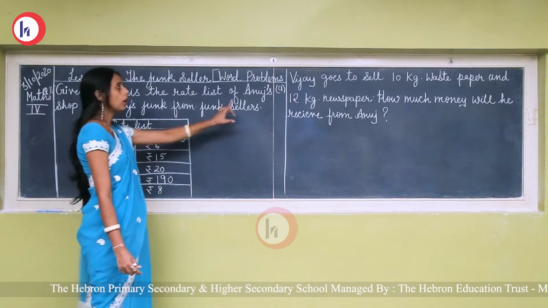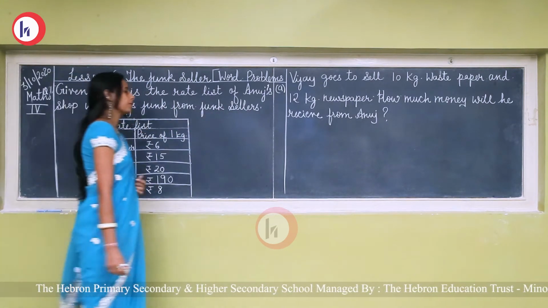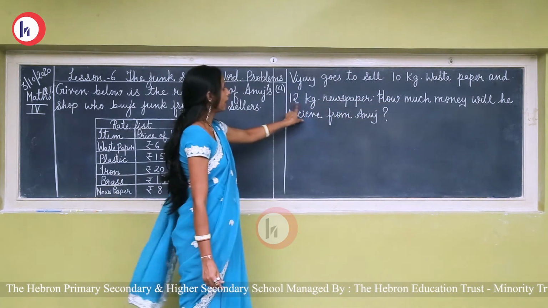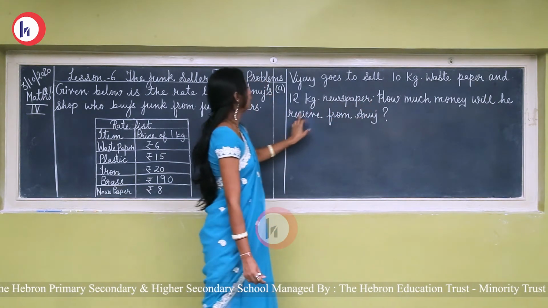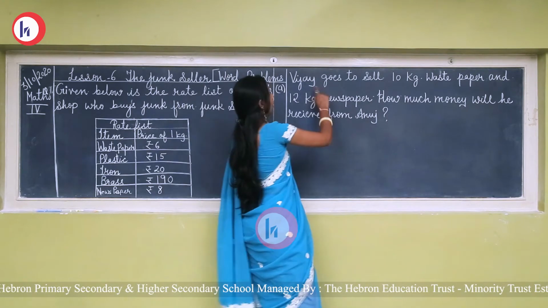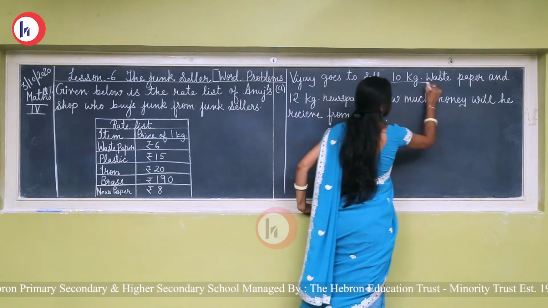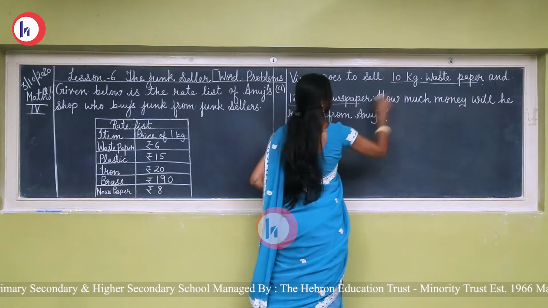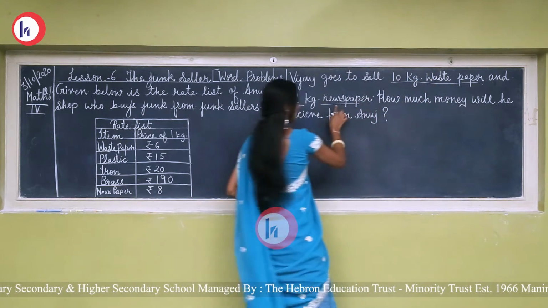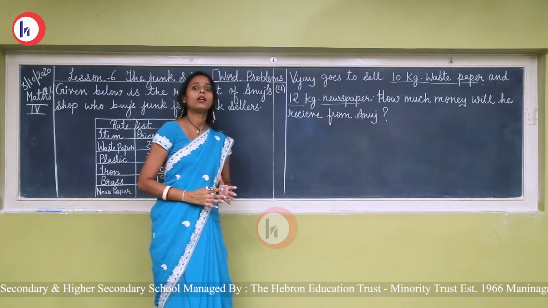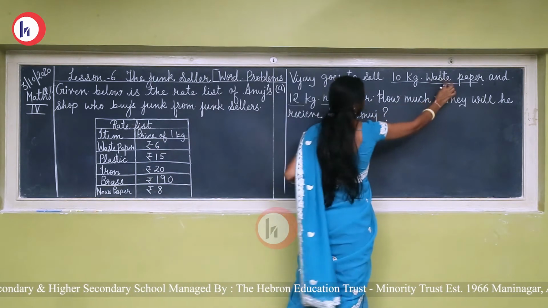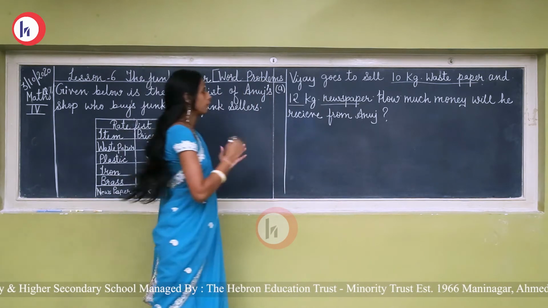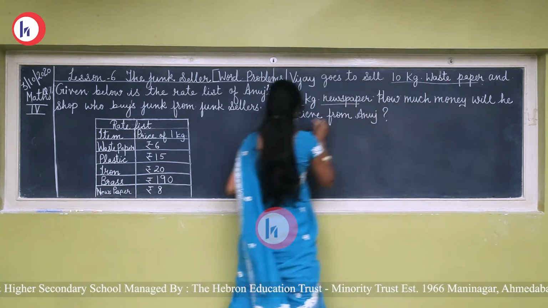Now see the question number A of this question. Vijay goes to sell 10 kg waste paper and 12 kg newspaper. How much money will he receive from Anuj? Again read it. Vijay goes to sell 10 kg waste paper and 12 kg newspaper. So here there are different items. First is waste paper and the second is newspaper. So in this question we have to find out the amount of two items. How much money will he receive from Anuj? So first of all, find out the price of the waste paper.